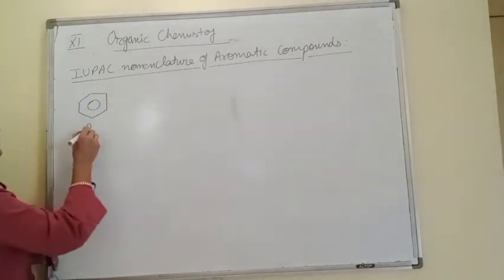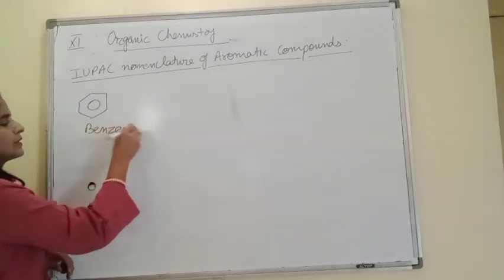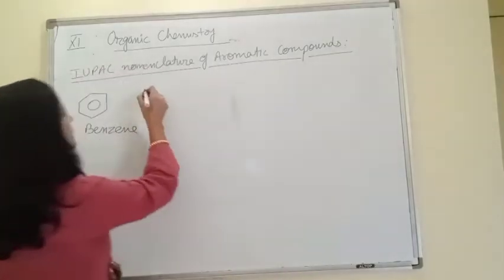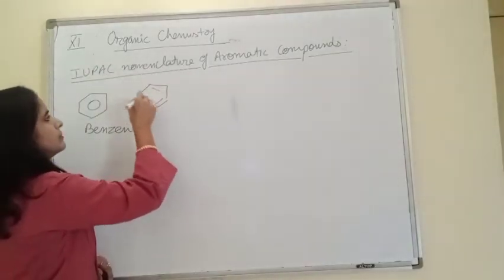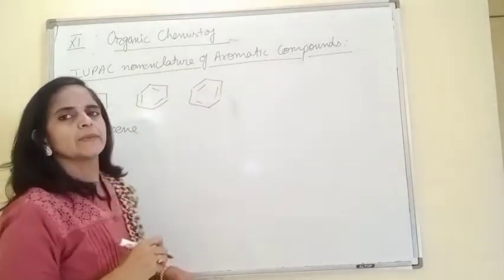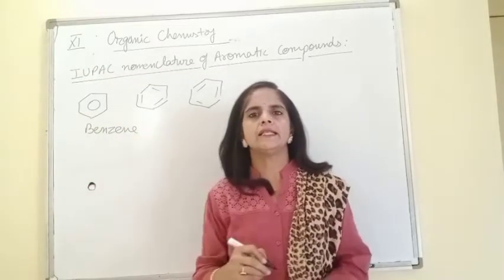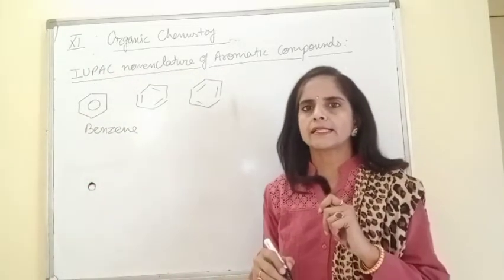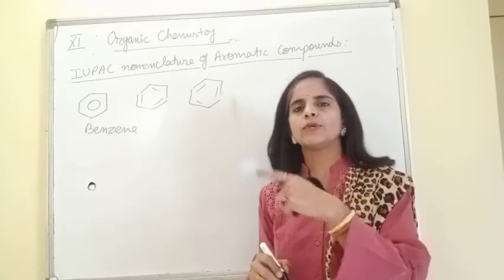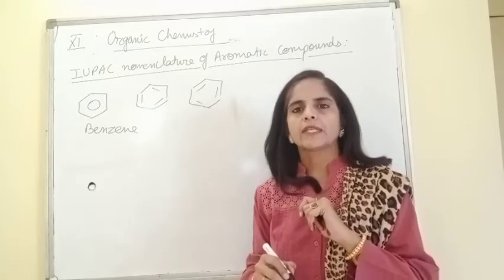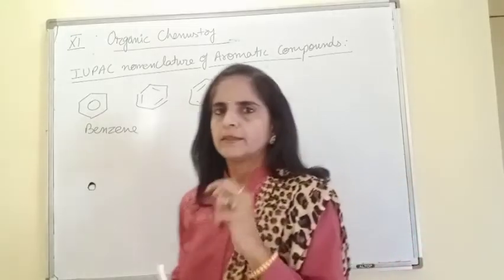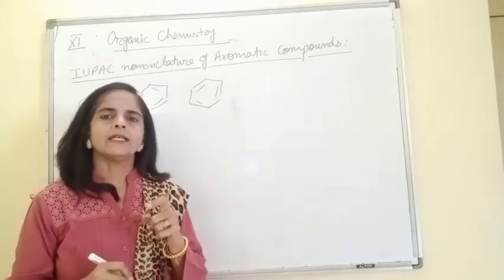This is benzene. You all know well. This is the resonance hybrid of benzene. It may be written in this form or may be written in this form. Means the position of pi bond in benzene is not fixed. It's not localized. This is delocalized. Means equally distributed all around the benzene ring. So all other derivatives of benzene are written by taking benzene as main chain, and then we write the names